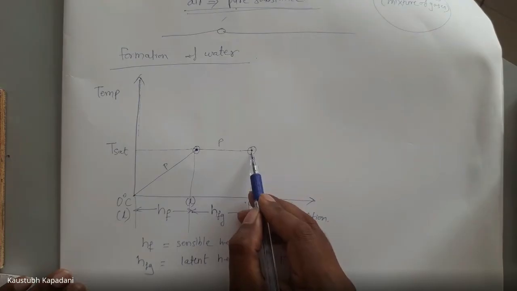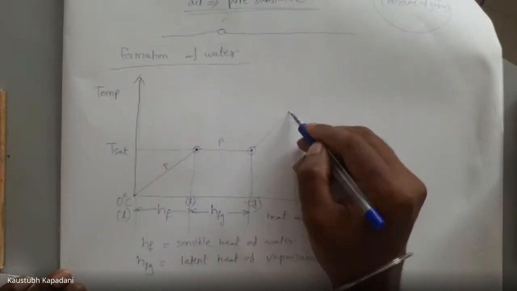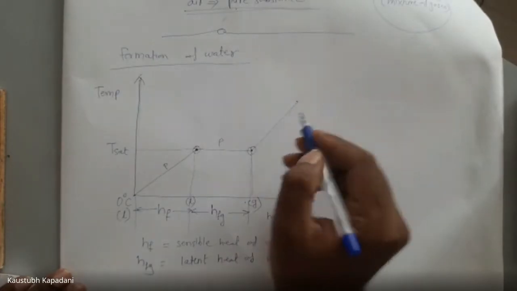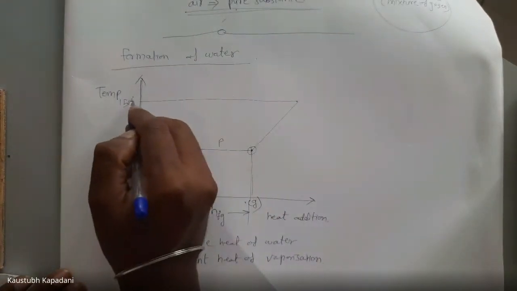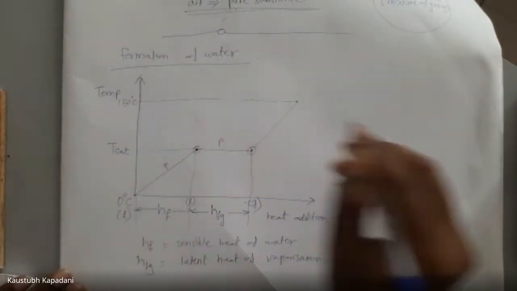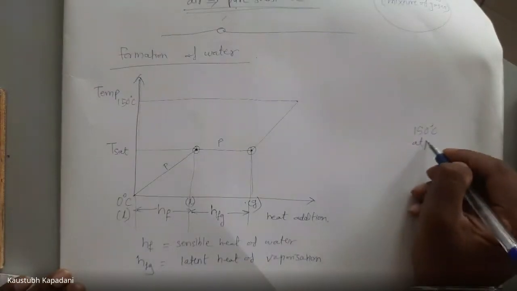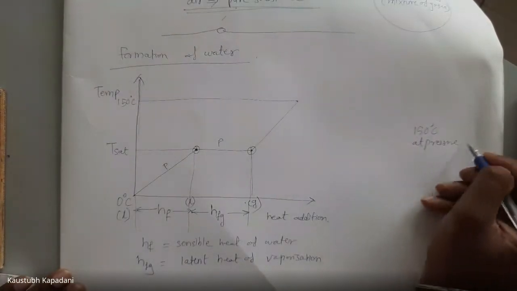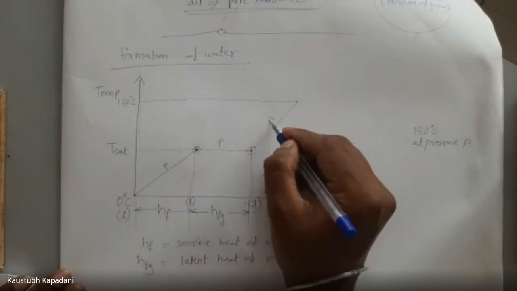Beyond this point, if we add heat, then what happens? Again, temperature will increase. Suppose we have to increase temperature up to 150 degrees Celsius, which is our desired temperature or requirement, at pressure P. Here pressure is constant.